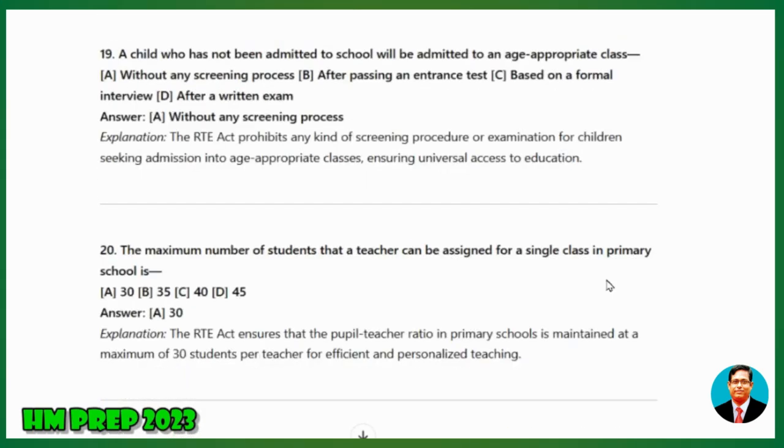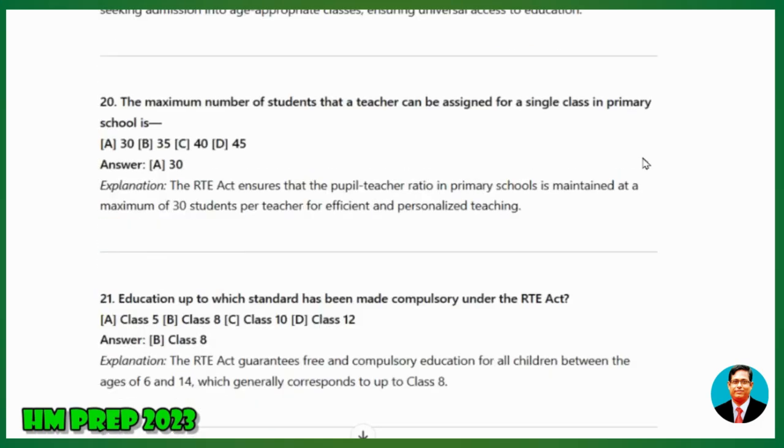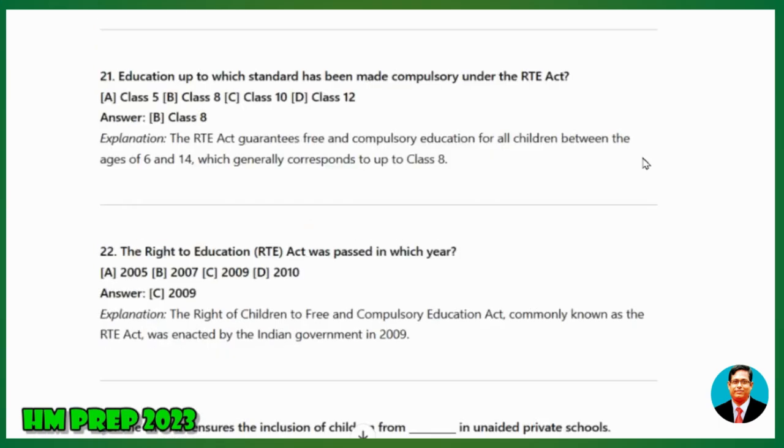21. Education up to which standard has been made compulsory under the RTE Act? A, Class 5; B, Class 8; C, Class 10; D, Class 12. Explanation: The RTE Act guarantees free and compulsory education for all children between the ages of 6 and 14, which generally corresponds to up to Class 8.